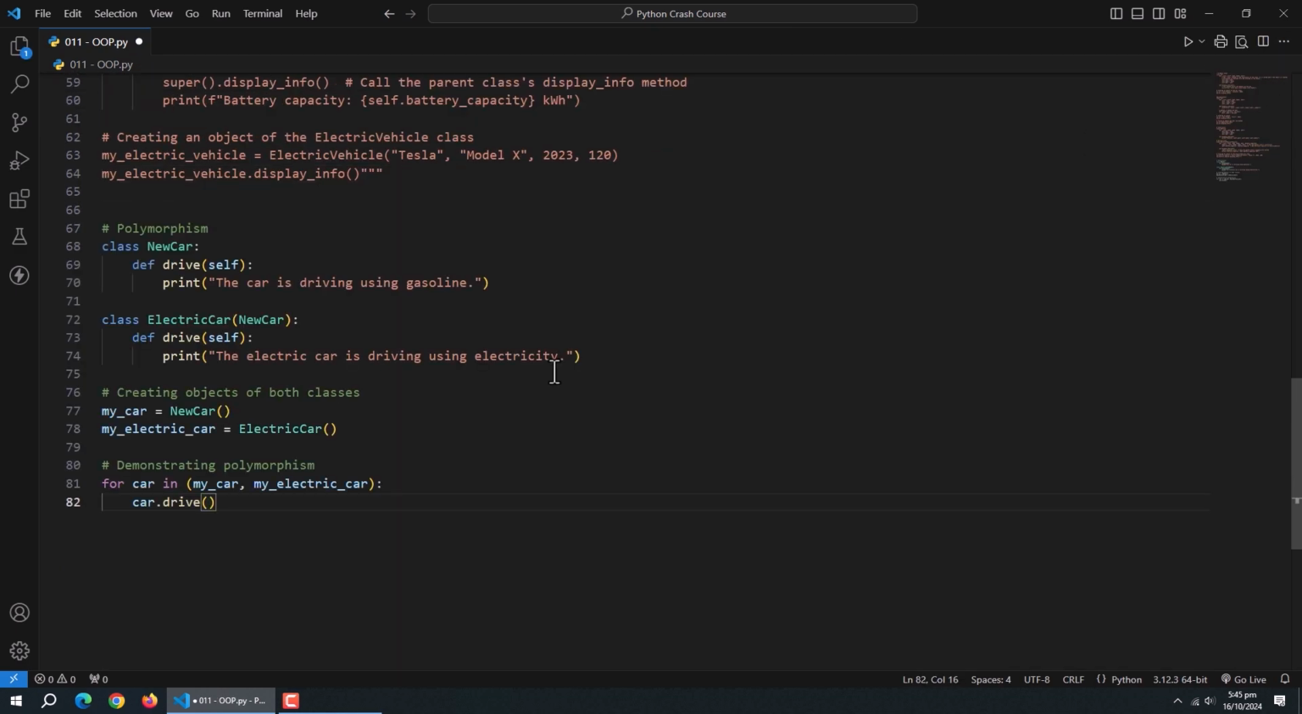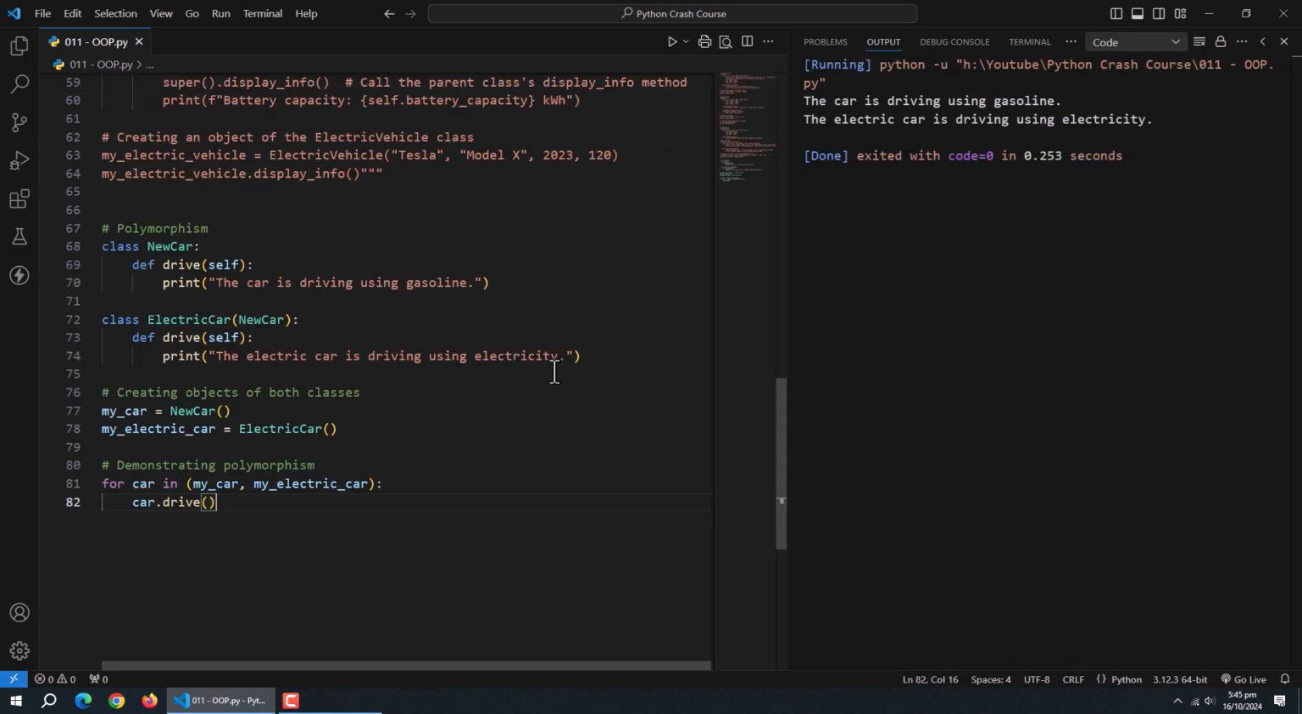Now, let's see polymorphism in Python. Polymorphism allows us to define methods that can be used interchangeably across different classes. Let's demonstrate this by using a drive method, which will behave differently for a car and an electric car. Here, both car and electric car have their own implementation of the drive method. Polymorphism is shown when we call the drive method on both objects within a loop. Even though we are calling the same method, the outcome is different based on the object type.